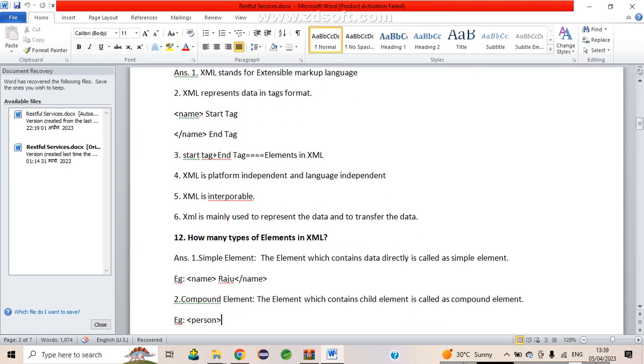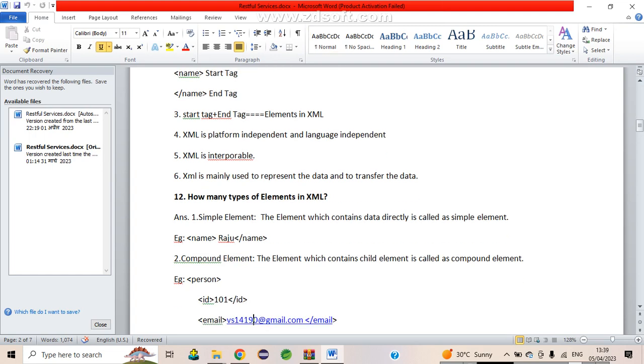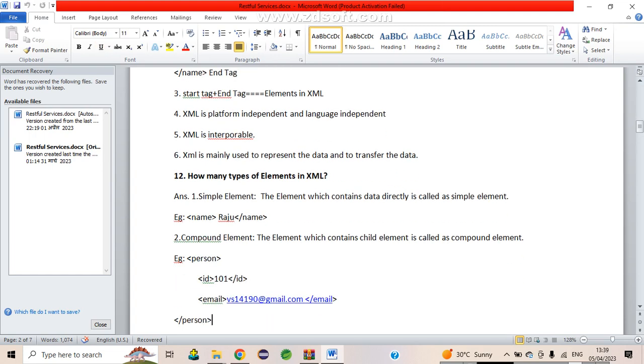Okay, how many types of XML elements are there? Basically we have two types of XML elements: one is the simple element and the other is the compound element. The element which contains data directly, like name Raju, is called a simple element. The element which contains other elements is a compound element, like person. Under person we have name and ID. These types of elements are compound elements.